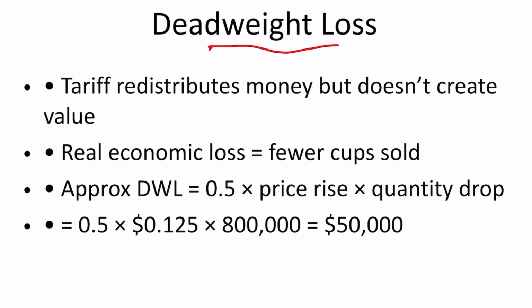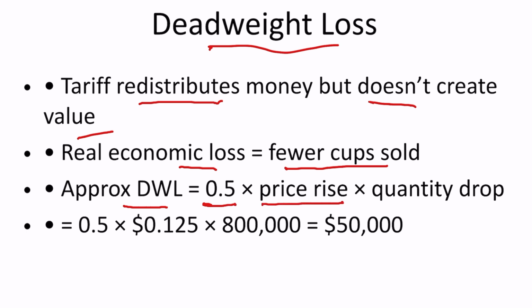Now let's calculate the deadweight loss. So the most important thing to understand is that tariff redistributes money but doesn't create value. This belief by the policymakers in the Trump administration that money will start flowing to the American treasury doesn't work like this. There is real economic loss because there will be fewer cups sold. So approximate deadweight loss will be 0.5 times price rise times quantity drop. So $50,000 of loss to one roaster.